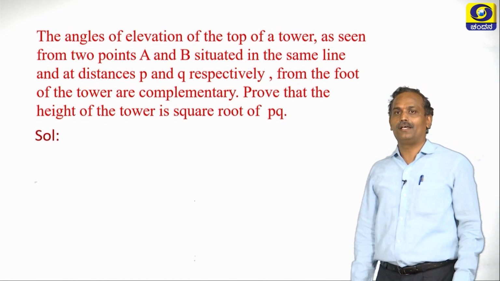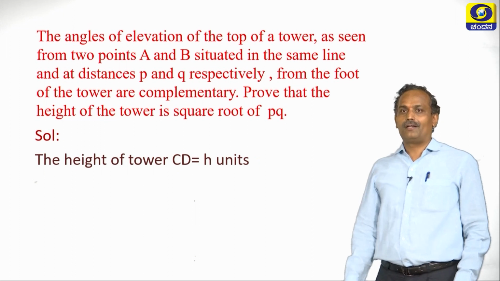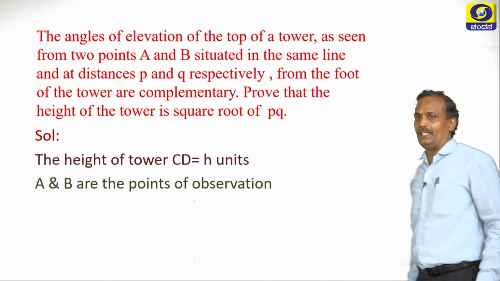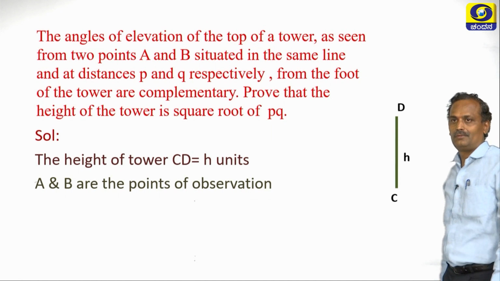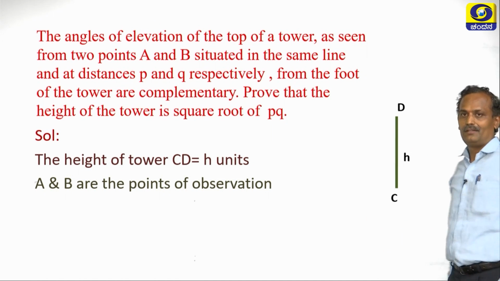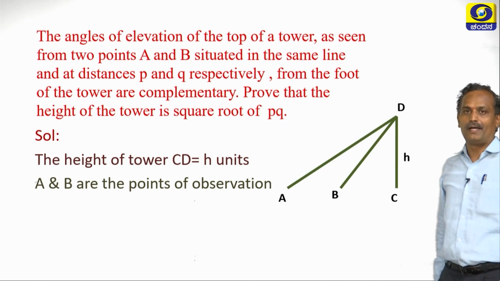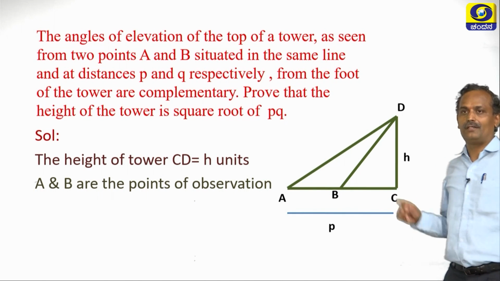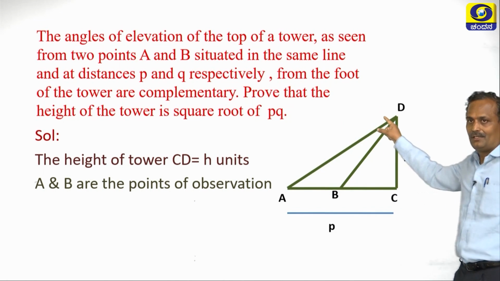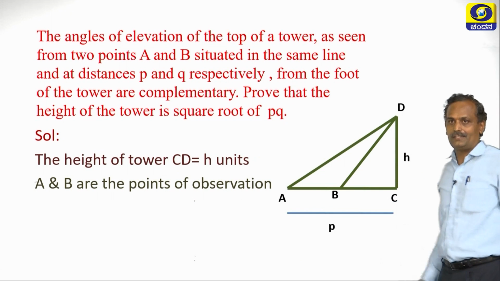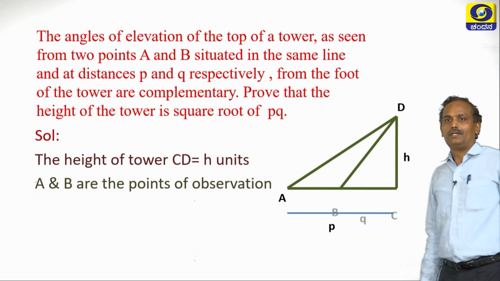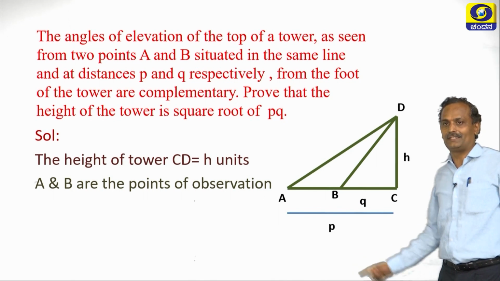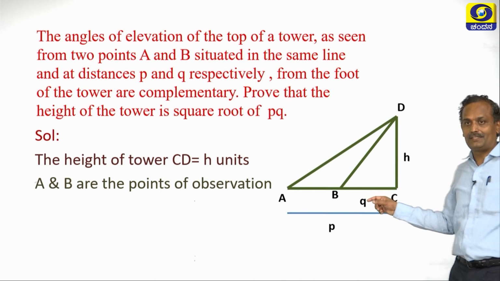So let us draw here. So height of tower is CD, it is H units. A and B be the 2 points of observations. So height of the tower is CD. A and B, they are the 2 points of observations. Now the observer is observing D from A and B. Now it is given from A the distance to the tower is P, from B the distance to the tower is Q.